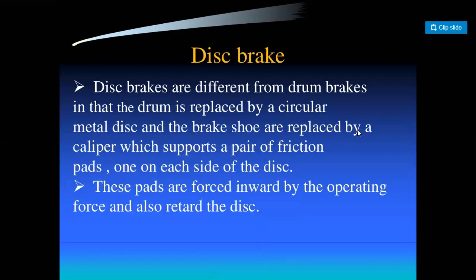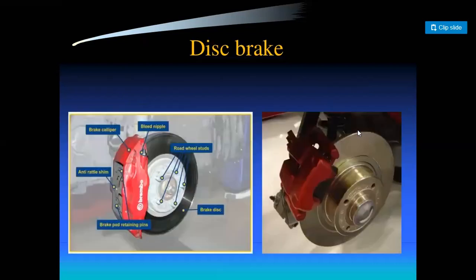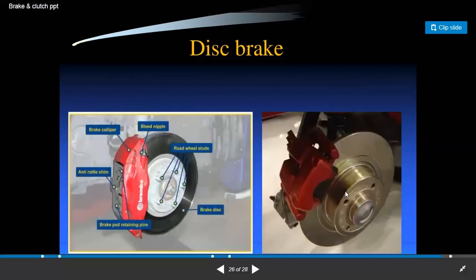Now disc brake. The disc brake differs from the drum brake in that the drum is replaced by a circular metal disc and the brake shoes are replaced by a caliper which supports a pair of friction pads, one on each side of the disc. These pads are forced inwards by the operating force and retard the disc. Suppose this is a disc.